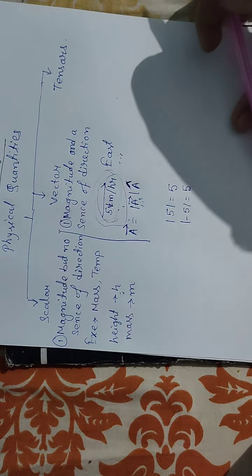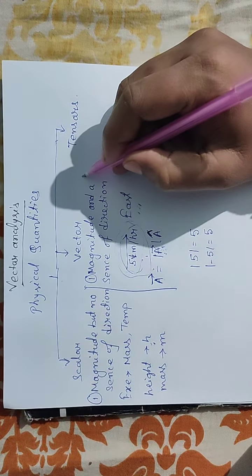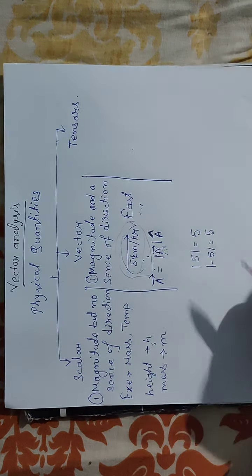Now there is a third quantity which is called tensors.